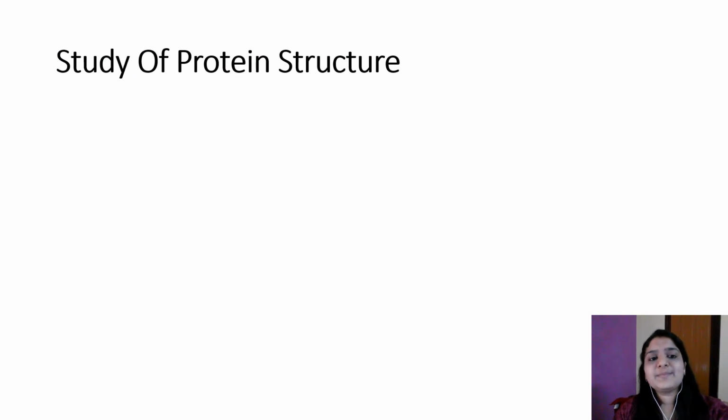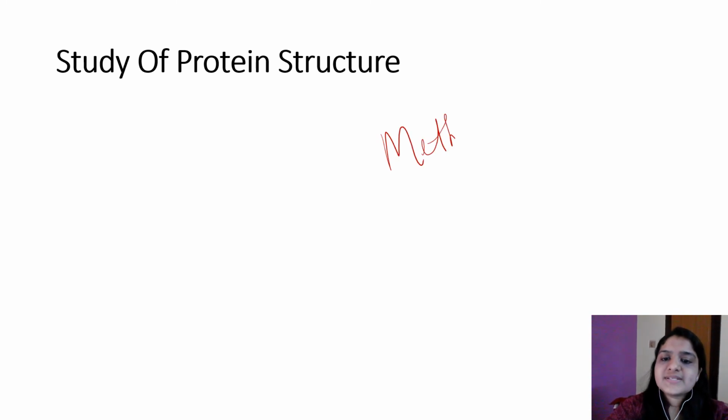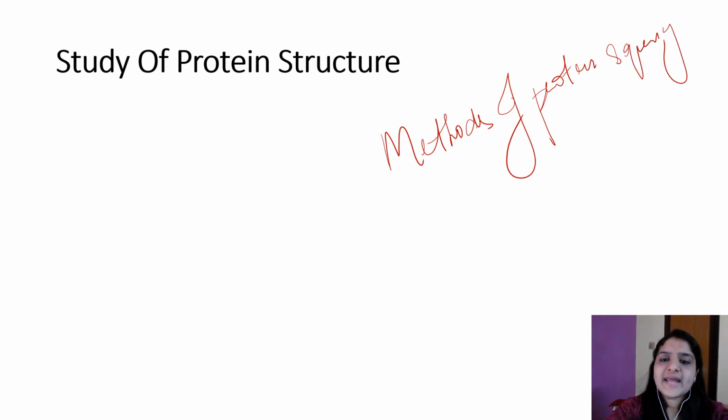Now we will discuss the study of protein structure. How is protein structure studied? The methods of protein sequencing can be end group analysis.